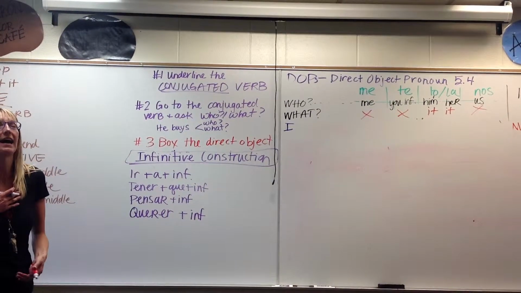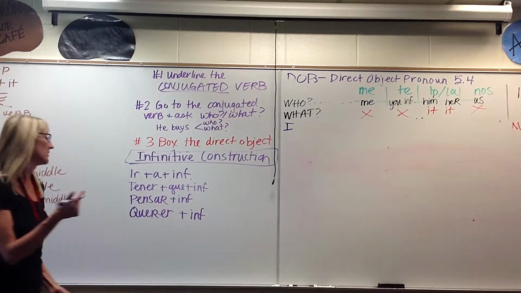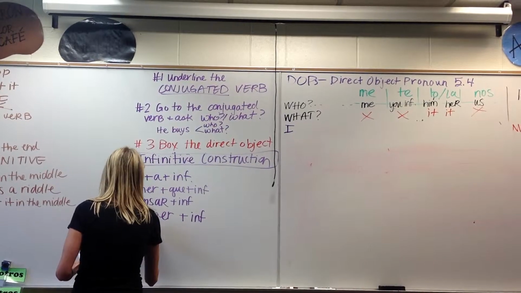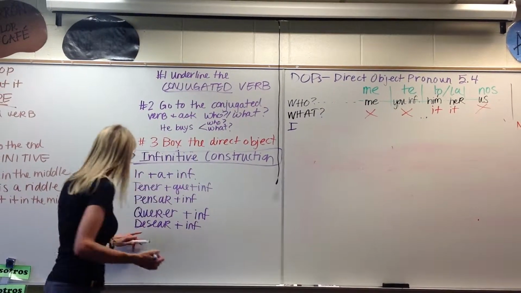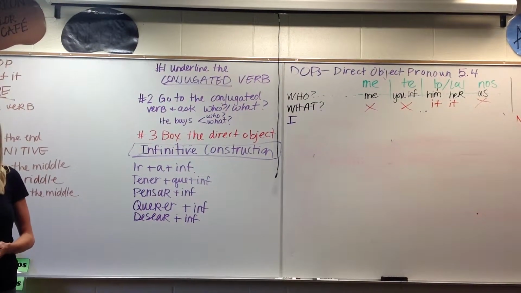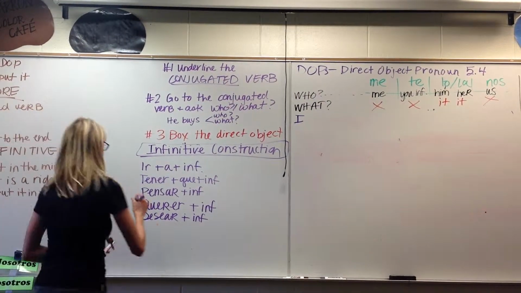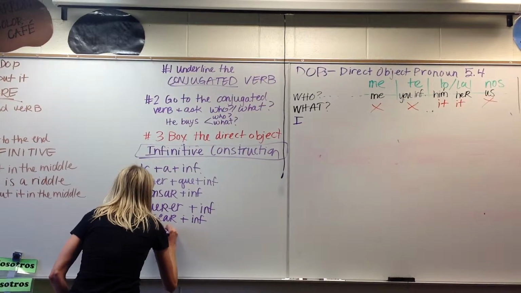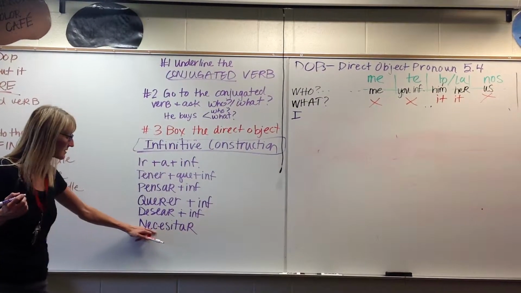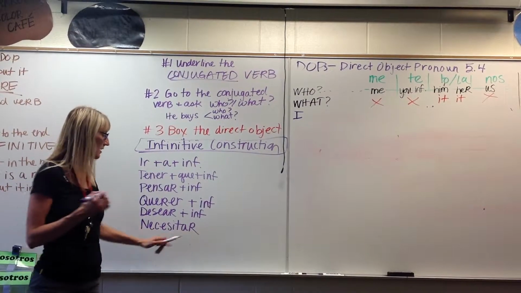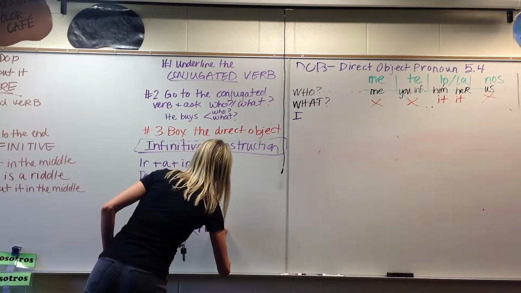How would I say I desire to do something? Desear plus an infinitivo. Okay? How about to need to do something? Necesitar. Watch out for necesitar, N-E-C-E. Necesitar plus an infinitive.